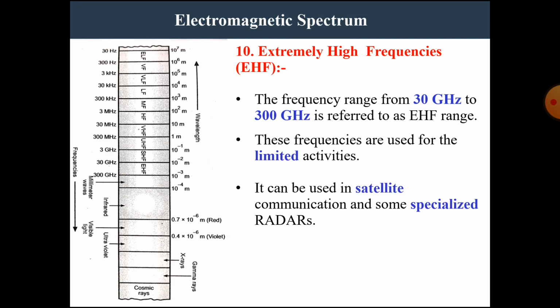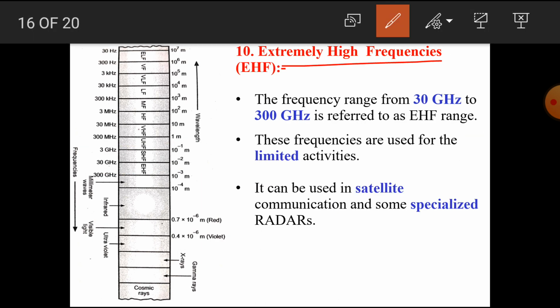The next type is extremely high frequencies, or shortly EHF. Here is the portion of extremely high frequencies shown. This frequency ranges from 30 gigahertz to 300 gigahertz.